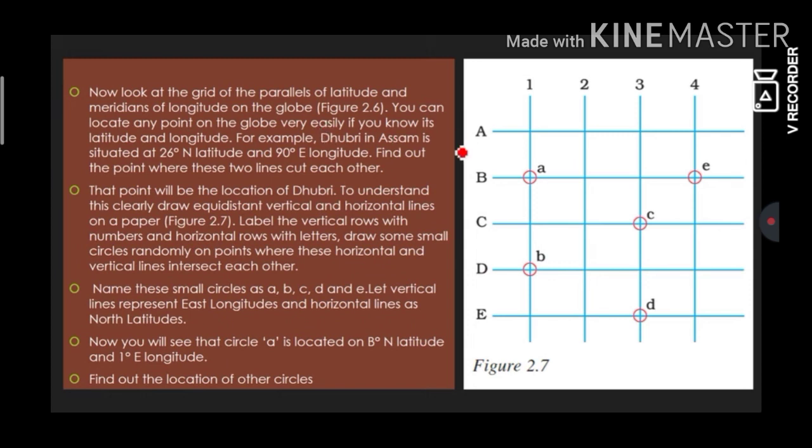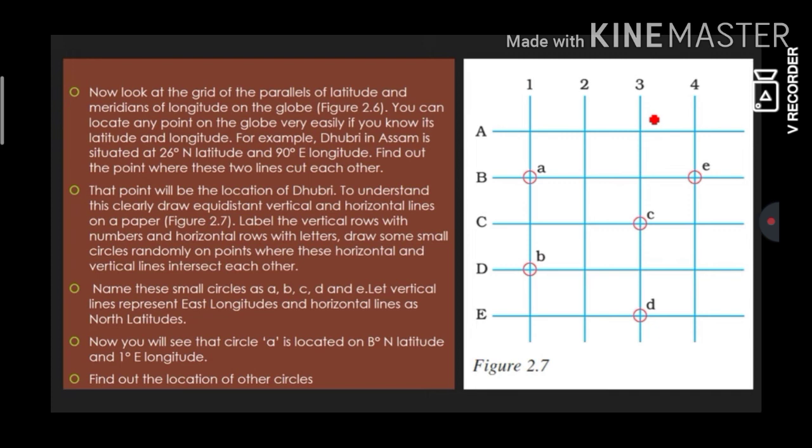Now why the need for longitudes? Look at the grid of parallels of latitude as well as longitudes. You can locate any place on the globe very easily if you know its latitude and longitude. If you have been to the airport, you might have seen the coordinates. The airport where the flight is going to come down, they look at the coordinates of that place. They don't know whether Mangaluru is there; the radar will tell them the coordinates. On those coordinates, the flight comes down or gets ready for landing.